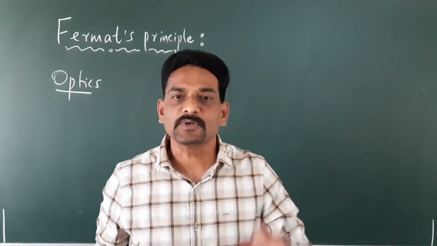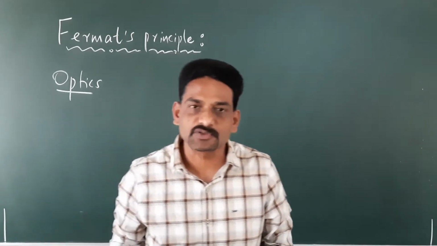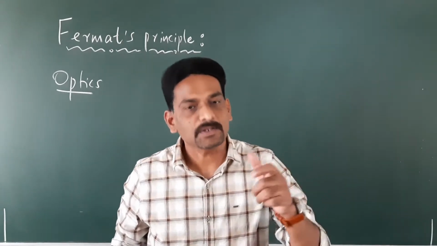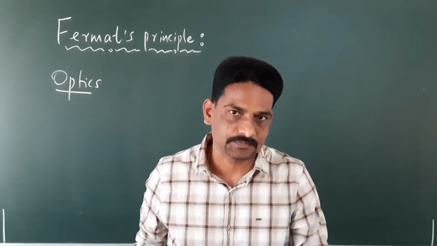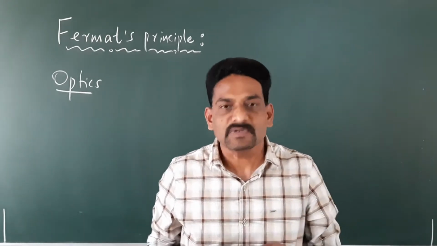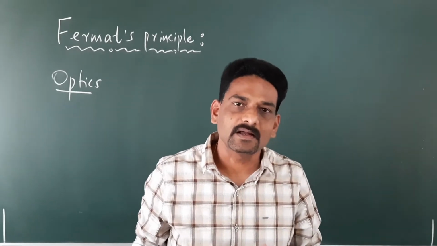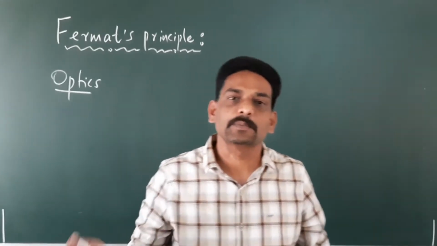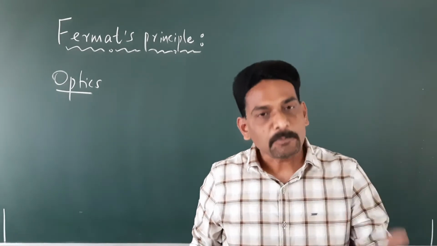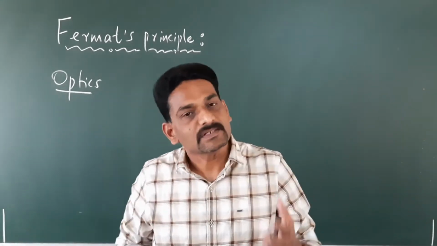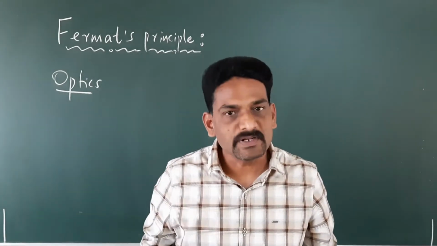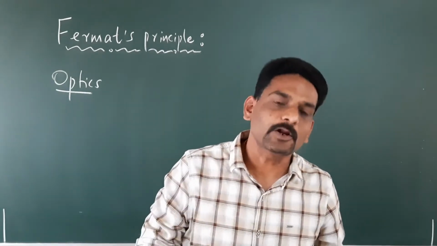So that we call optics. Optics has been classified into two categories. One is geometrical optics, the other one is physical optics.